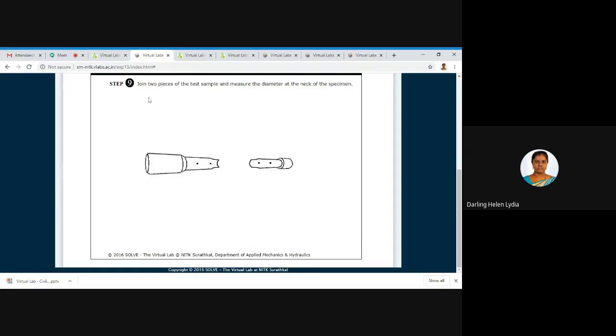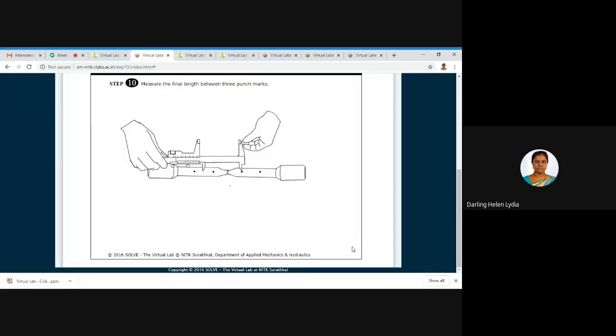So here, for performing the calculation, we need to know the neck diameter. It is mentioned: join the two pieces of the test sample and measure the diameter at the neck of the specimen. If you give it here, it will automatically join and measure the diameter. So the final diameter is 86 mm.